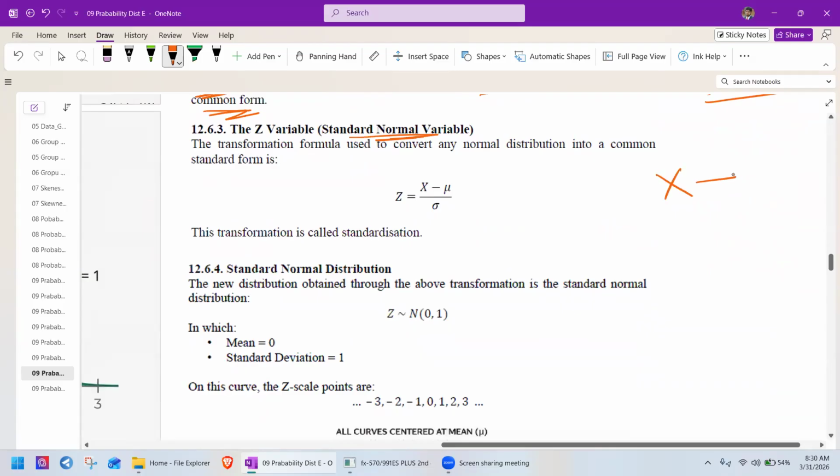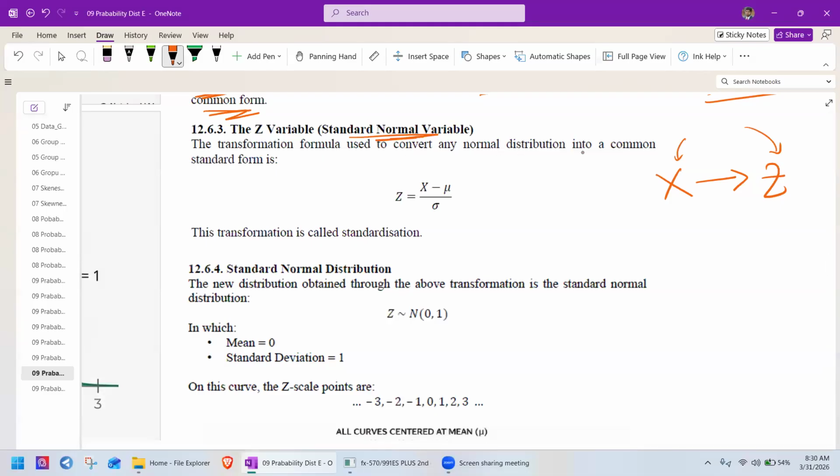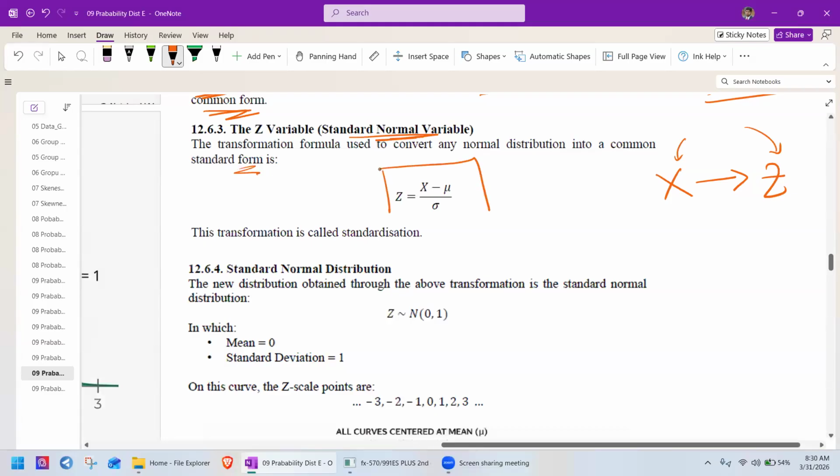Now we have to convert it into what? The x is the variable. We have to convert it into z. Z means standardized number. The transformation formula is used to convert any normal distribution into the common standard form. This is the formula. So z means the standardized value of x.